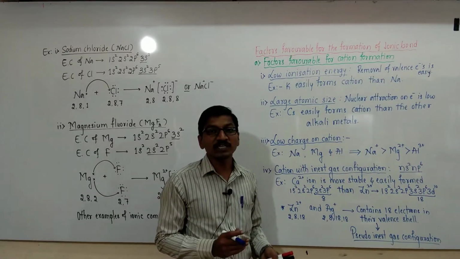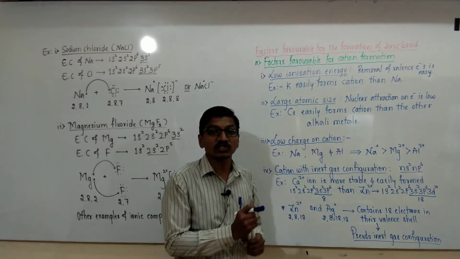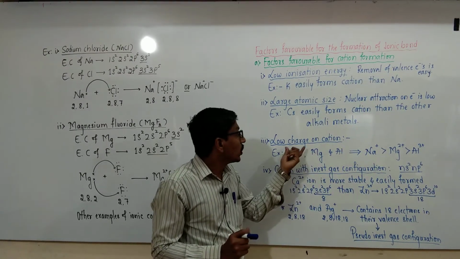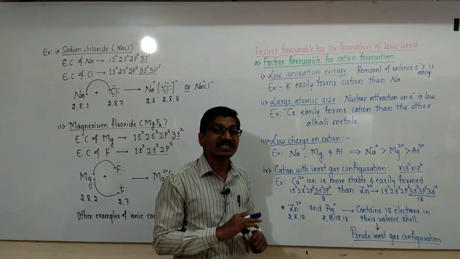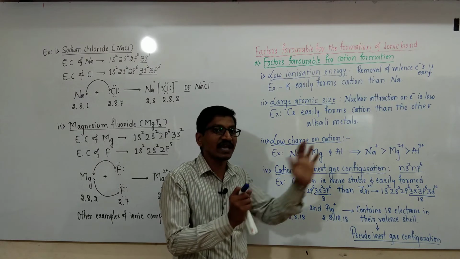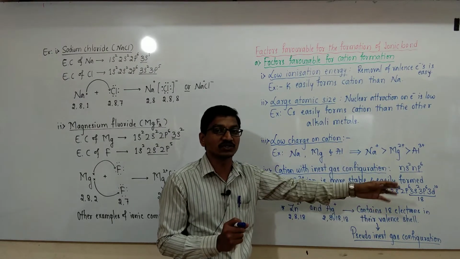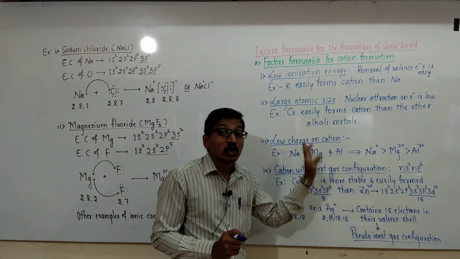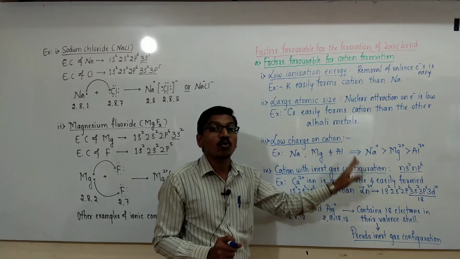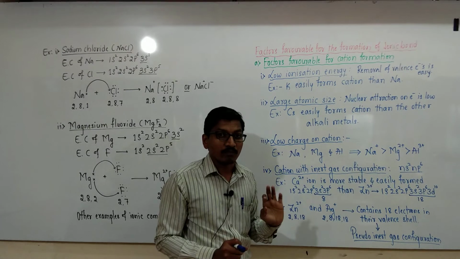Large atomic size means the nuclear attraction is low and the removal of an electron is easy. And low charge on cations: as the number of electrons in the valence shell increases, the nuclear attraction increases and more energy is required for the ejection of an electron. That's why cations with low charge are more easily formed.